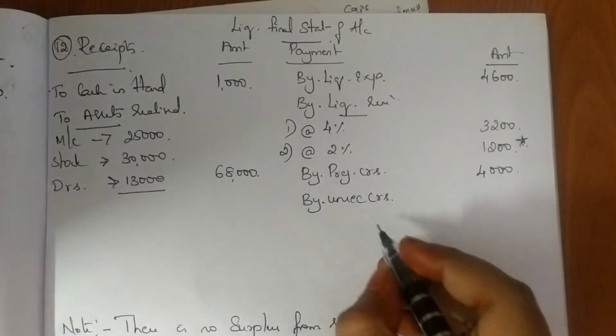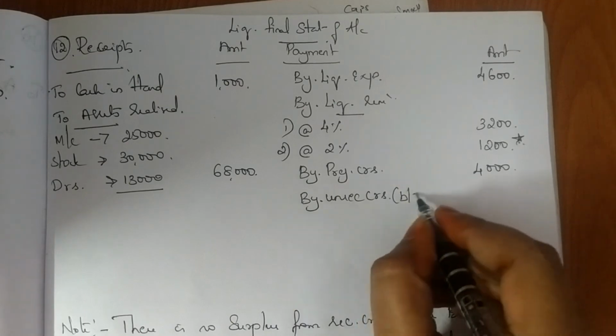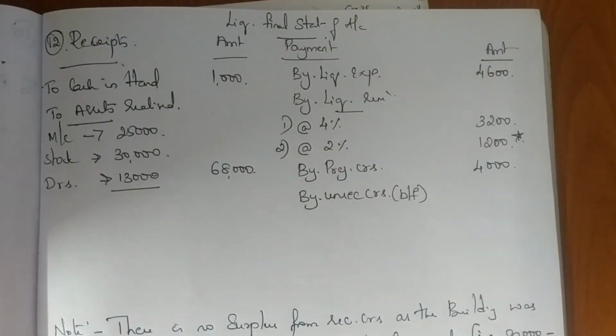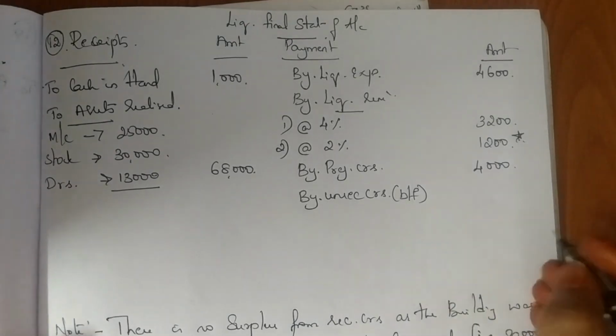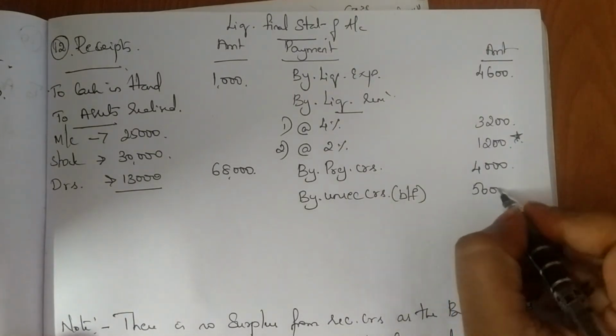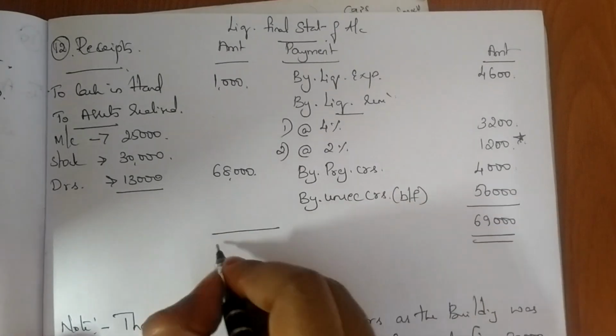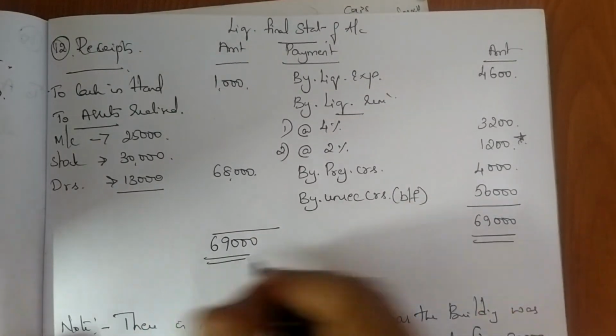So my problem will get closed here and I am going to write this as my balancing figure. Okay, so this side you have 69,000 minus 4,600, 3,200, 1,200 and 4,000. So you get 56,000 and I close the problem with 69,000. Okay. So kindly understand and do this problem.